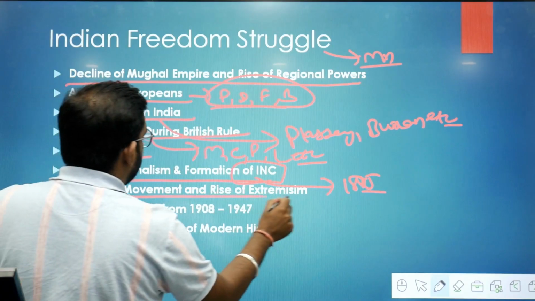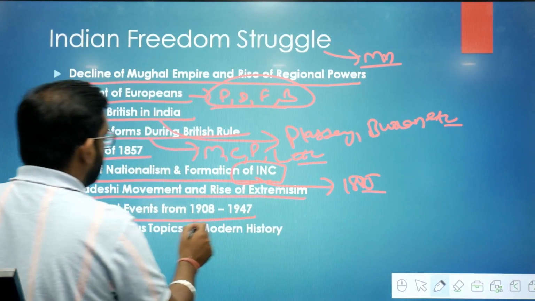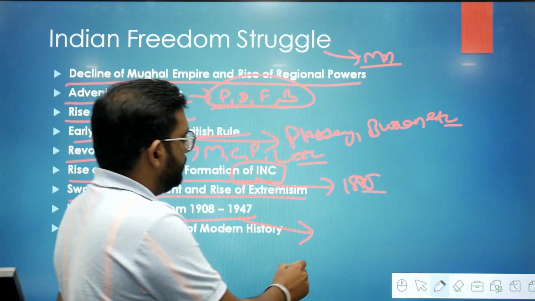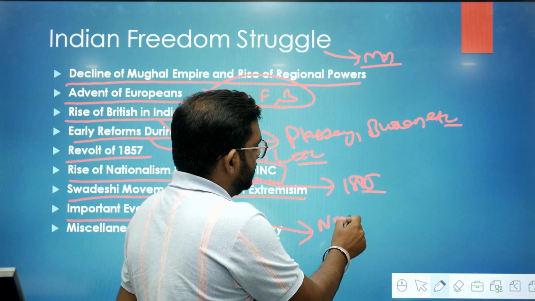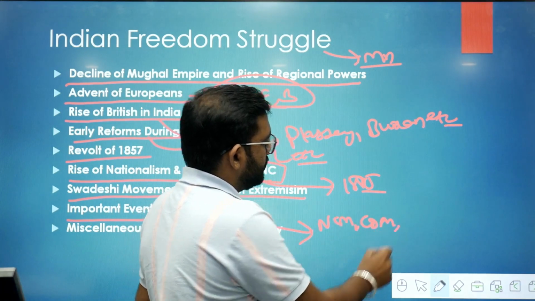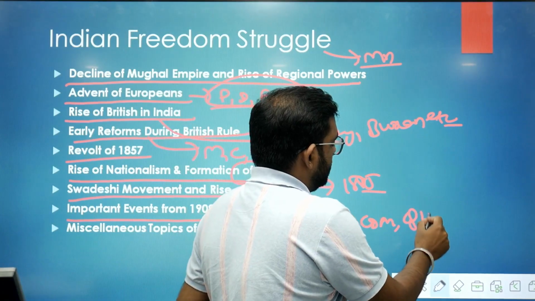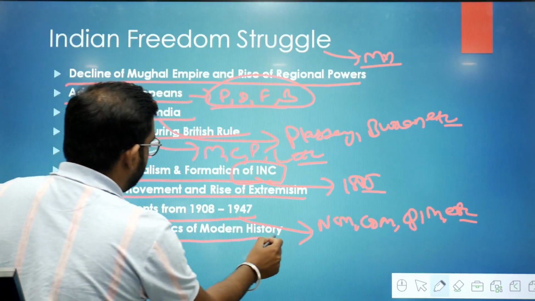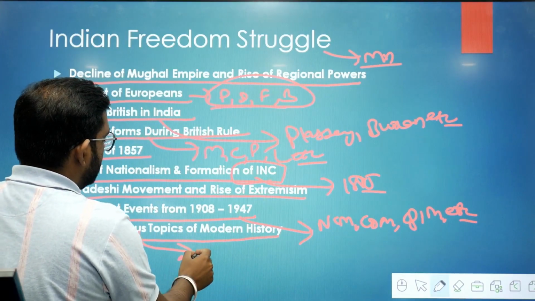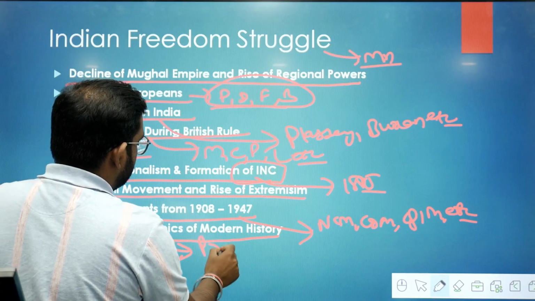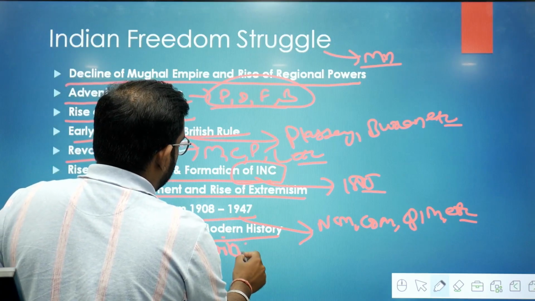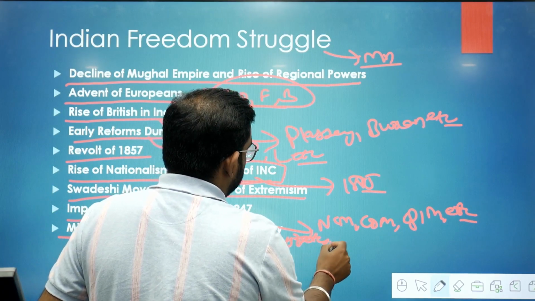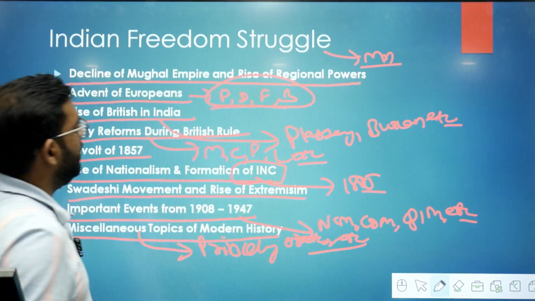Swadeshi movement and rise of extremism, important events from 1908 to 1947, like when Mahatma Gandhi came into the picture, non-cooperation movement, civil disobedience movement, quit India movement. So these are the subtopics you should do here. Miscellaneous topics of modern history, like how princely states rose and the important role of princely states in the Indian freedom struggle. So this you should do here. So these are the subtopics you should do in the Indian freedom struggle part.